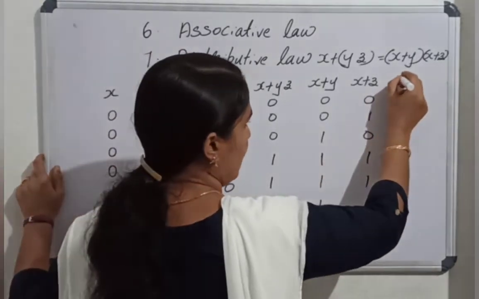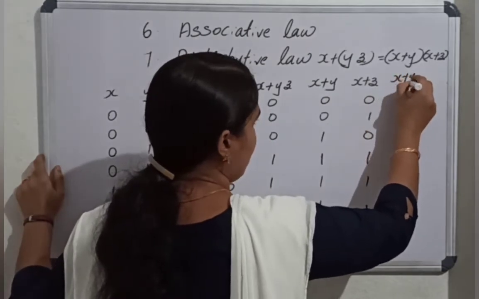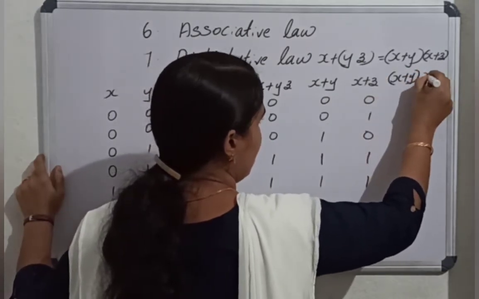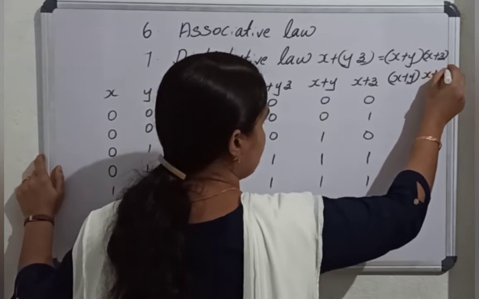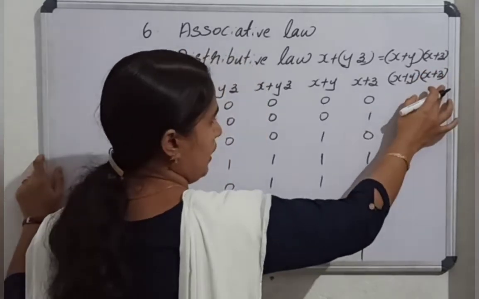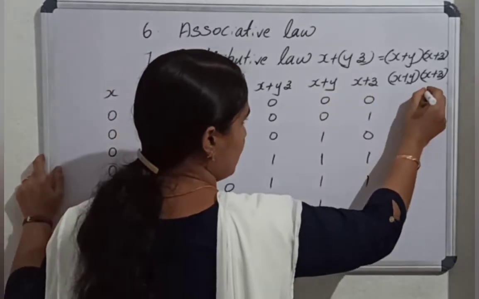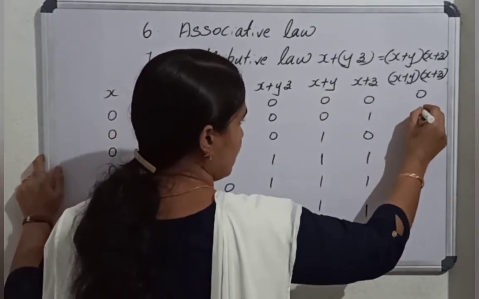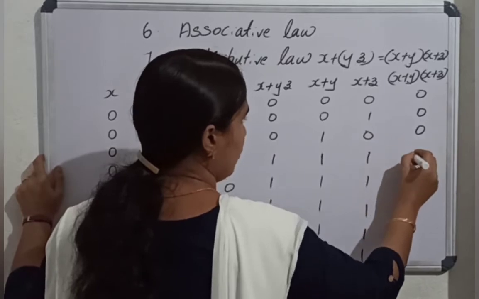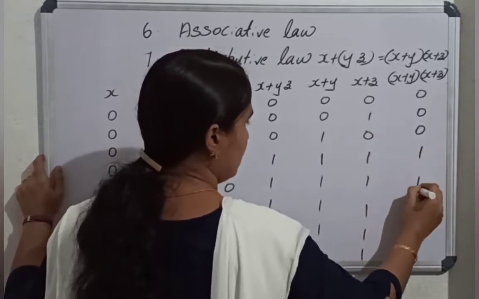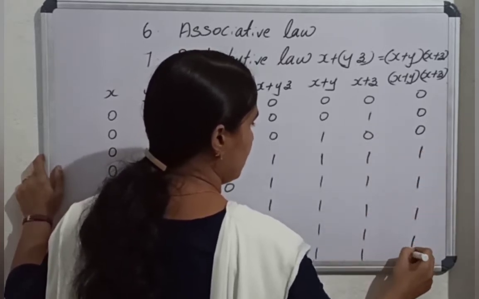And finally the last column, x or y and x or z. These two columns we AND. So the output is 0 here, here it is 0, again 0, here 1, 1, 1, 1, 1.